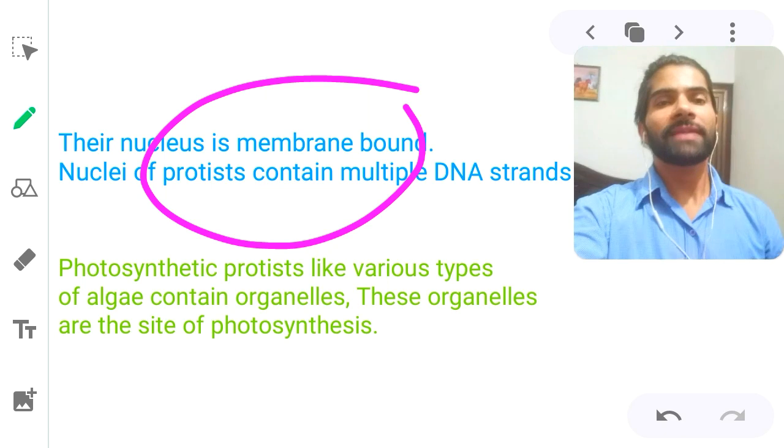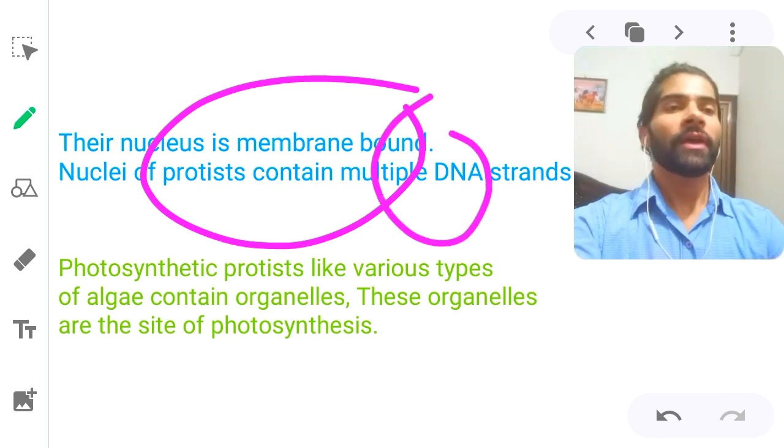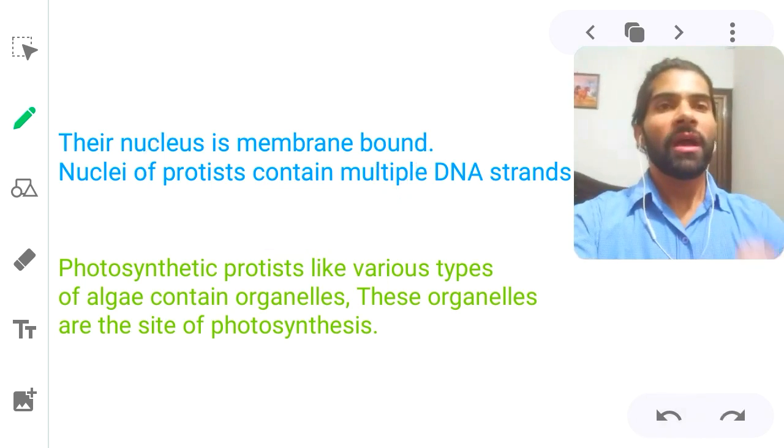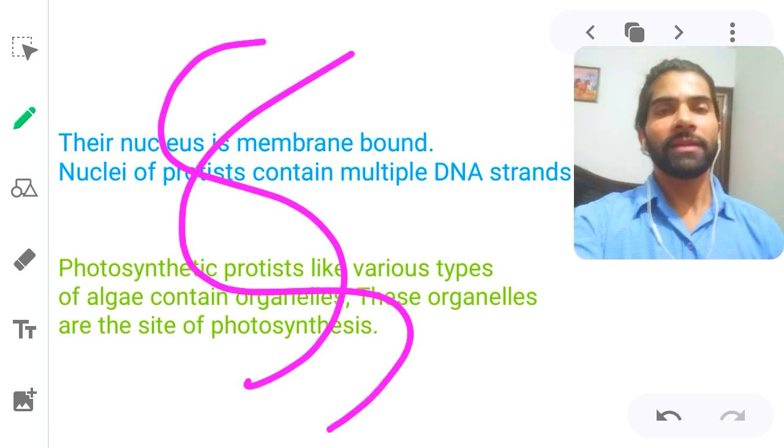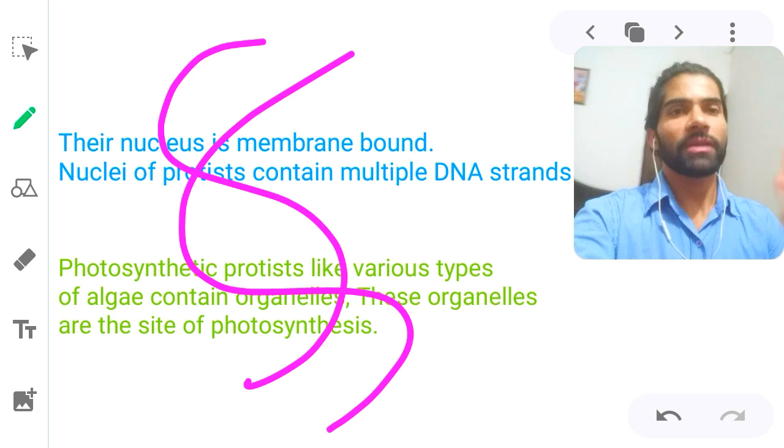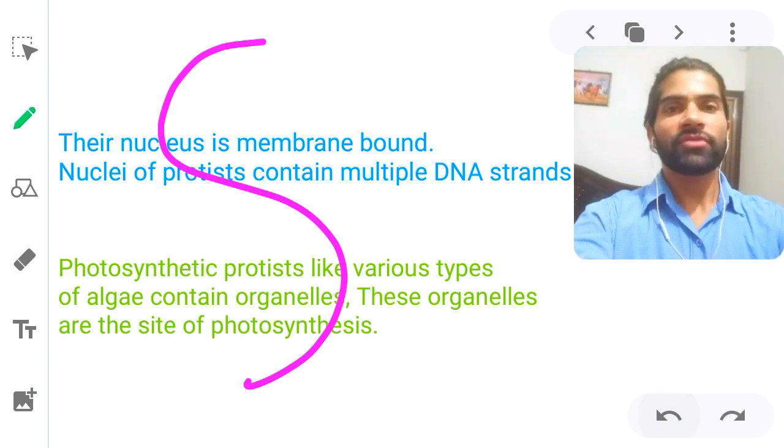Nuclei of the Protista contain multiple DNA strands. Yes, you know very well what is the structure of the DNA. This is a DNA that is a double helix structure, so that DNA has multiple strands.